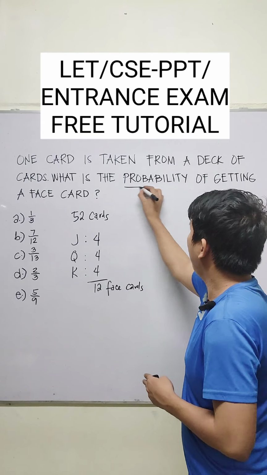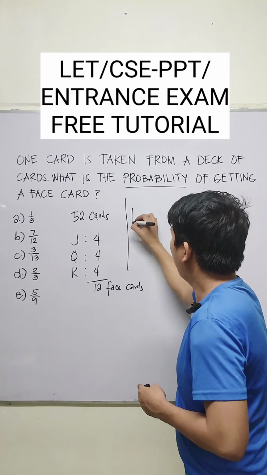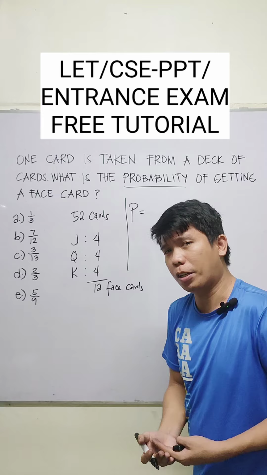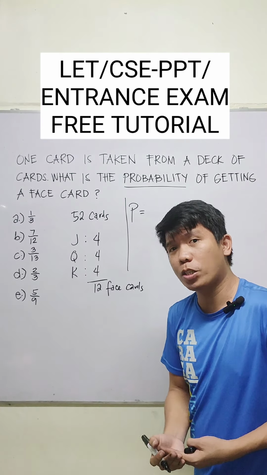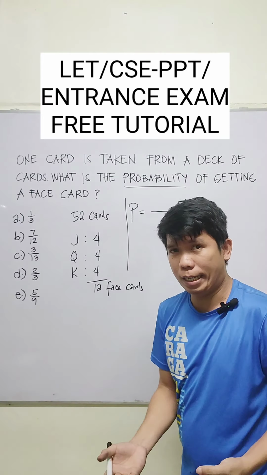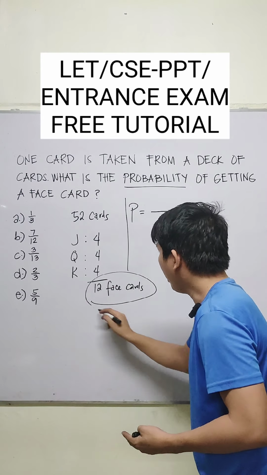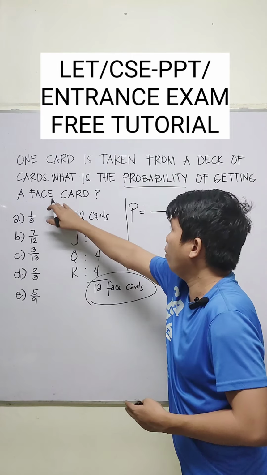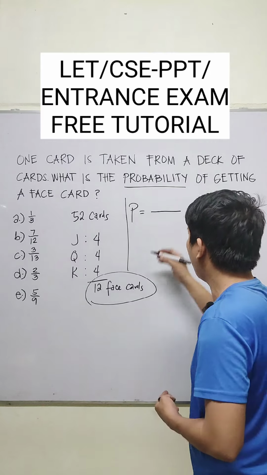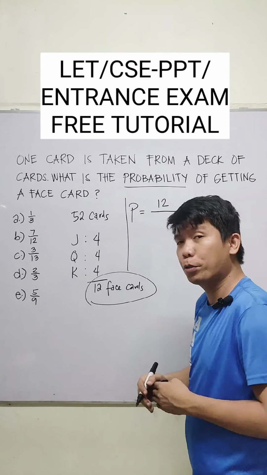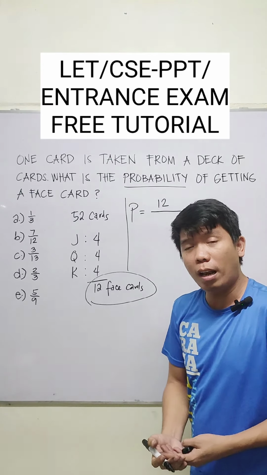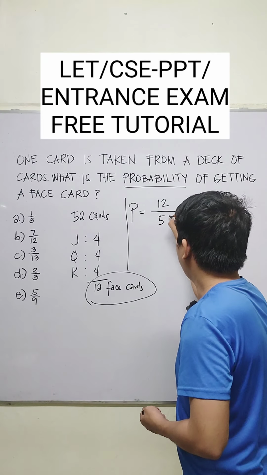Now, let's define what is probability. Probability is the ratio between the favorable outcomes and the total possible outcomes. So how many are favorable to us? There are 12. Since we are just looking for the probability of a face card, it doesn't matter if it's jack, queen, or king as long as it's a face card. So therefore, we have 12 options because there are 12 face cards. And then out of the total number of cards, we have 52.